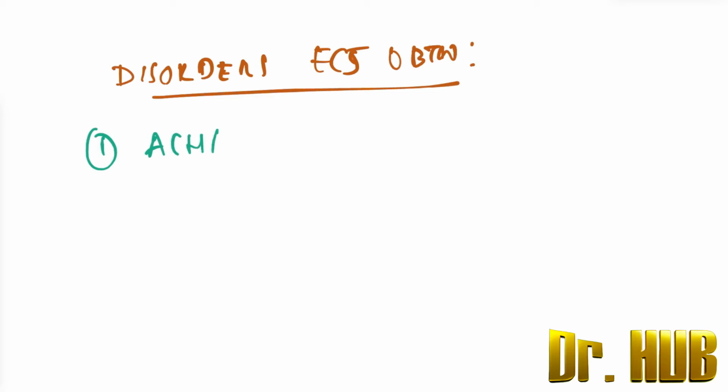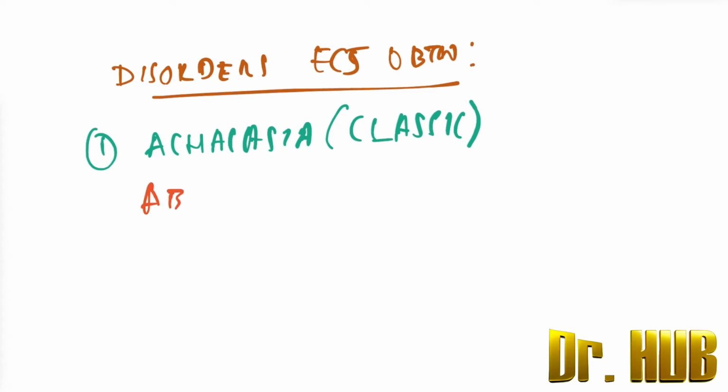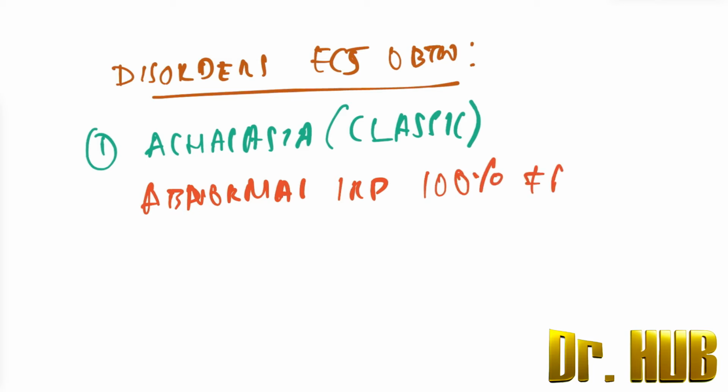Type 1 achalasia is classic. The defining features are an abnormal IRP and 100% failed peristalsis.